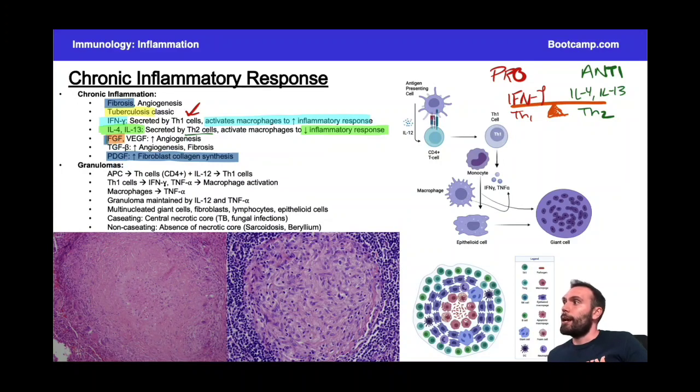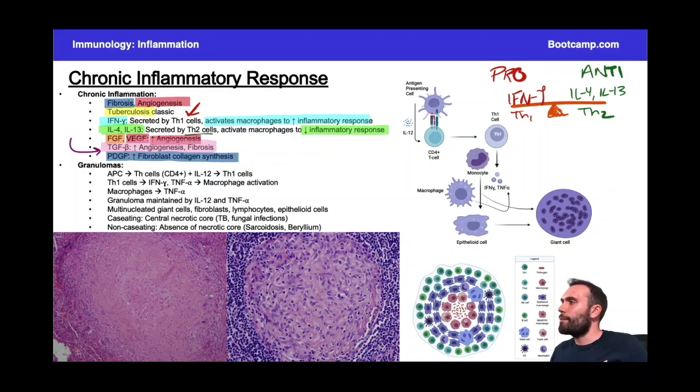Fibroblast growth factor is mostly associated with angiogenesis. VEGF, vascular endothelial growth factor, is also responsible for the angiogenesis component. And you'll see VEGF when we talk about certain medications. When we talk about cancer, the big one is bevacizumab, commonly known as Avastin, that targets VEGF, but we'll talk about that coming up. The other big one, and this is probably the single biggest cofactor here that I want you to remember from the slide, is transforming growth factor beta. This is really the poster child for chronic inflammation and also wound healing to some degree.